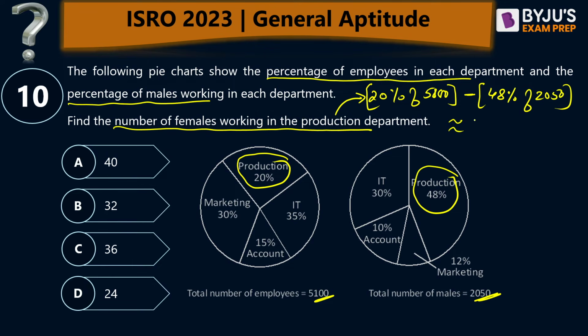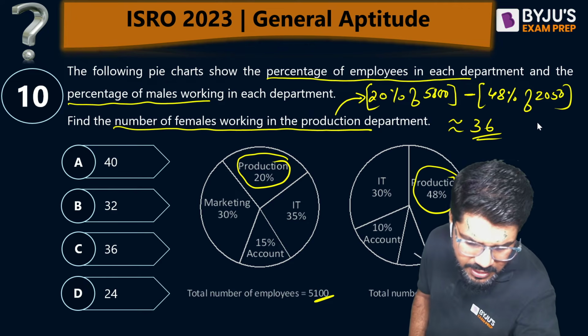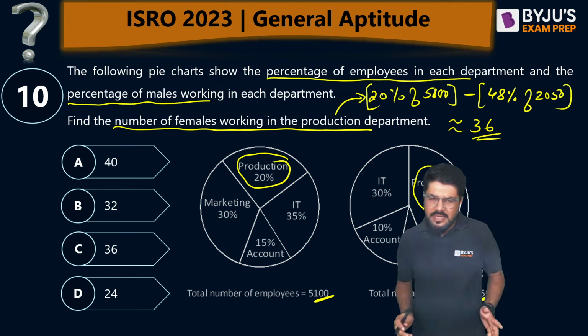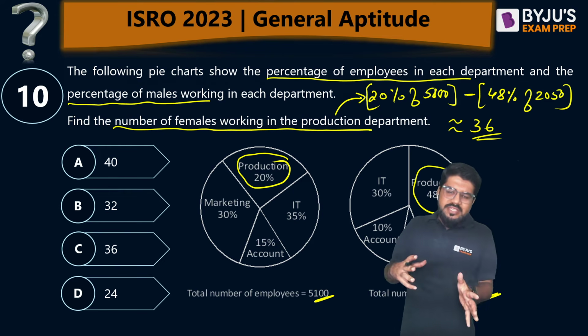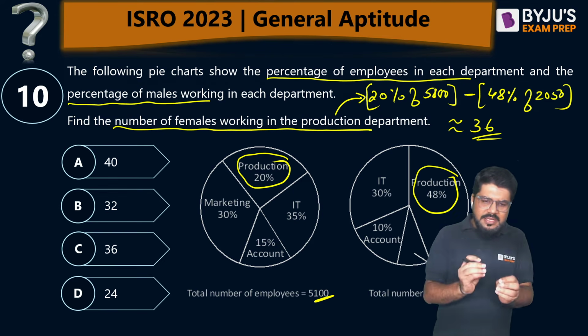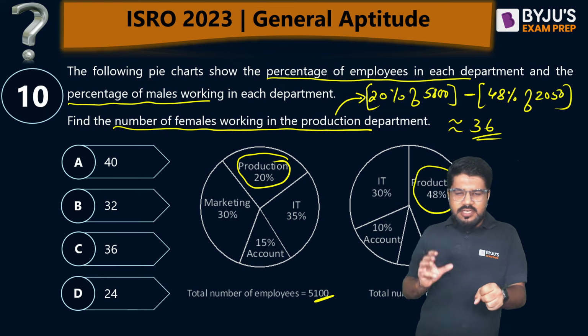I hope you will deal with the calculation. 36 will be coming up as the final answer. Calculations are up to you. Now let me again bring myself onto the screen. Yes, 36. Very simple question. Two pie chart questions sometimes students feel are difficult, but it is very simple. One data from the first, another from the second.